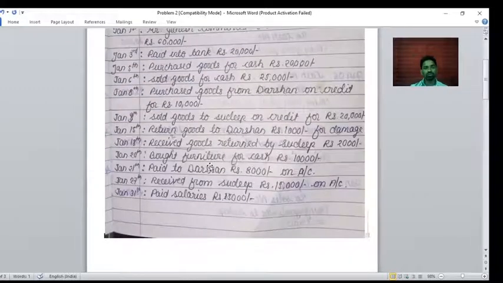The next transaction is on 5th January: purchase the goods for cash, rupees 20,000. This is a purchase transaction, and the question arises whether it is a credit transaction or a cash transaction. It is a cash transaction. So purchase and cash are the two accounts affecting, and the purchase account is debited to the cash account credited.